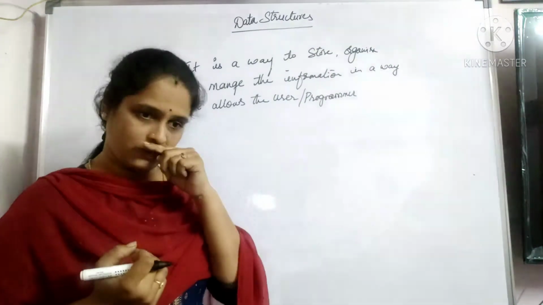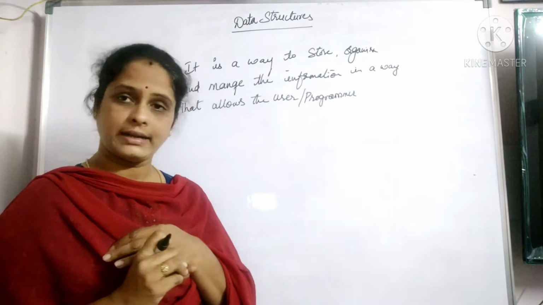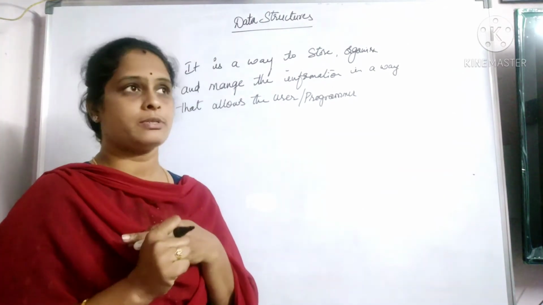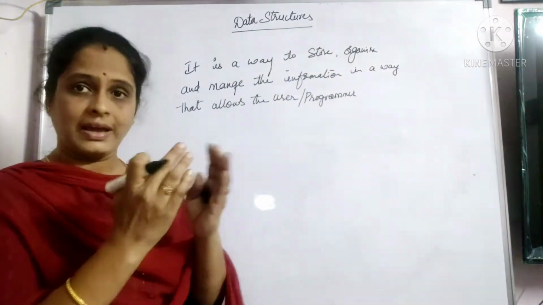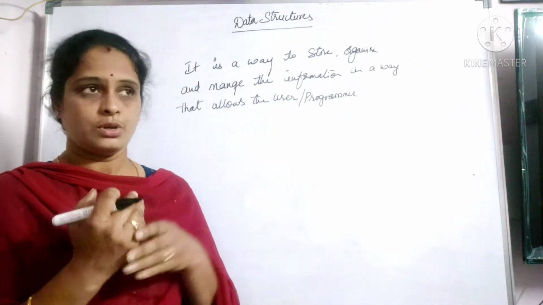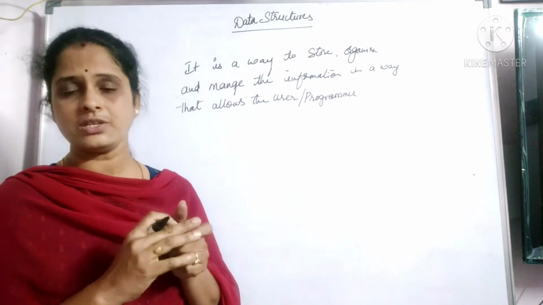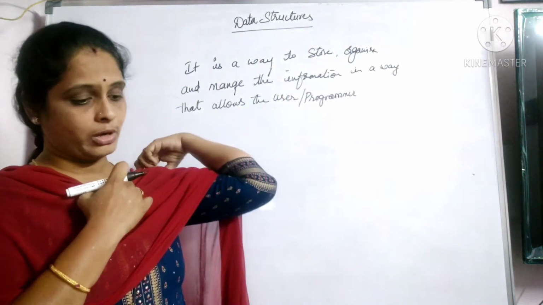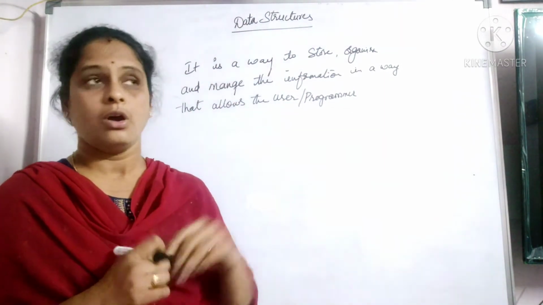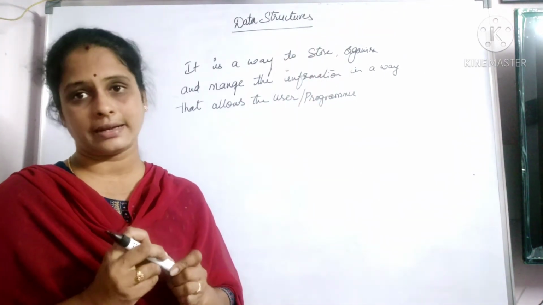What do you mean by retrieval? Whatever is stored inside, I want to retrieve back. So, to easily access the data, or even to easily modify the values which are already given. Suppose I want to replace the value 5 by 10. I want to remove 5 and insert 10, for example. What did I do here? I did a modification. Suppose I want to add a new element, or access an element which is in the 10th position, or stored in some particular location. What am I doing there? I'm accessing the data, retrieving the data back, right?